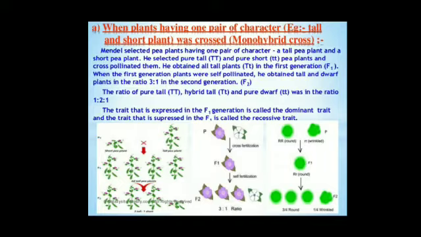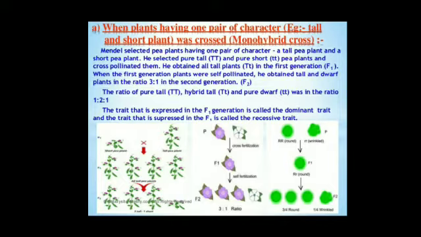So the first question arises, why did Mendel choose the pea plant? The pea plant has contrasting characteristics like tall, short, purple color flower, white color flower, position of flower, terminal or axial, pod shape, inflated or constricted, pod color, green or yellow, seed shape, round or wrinkled, seed color, yellow or green.